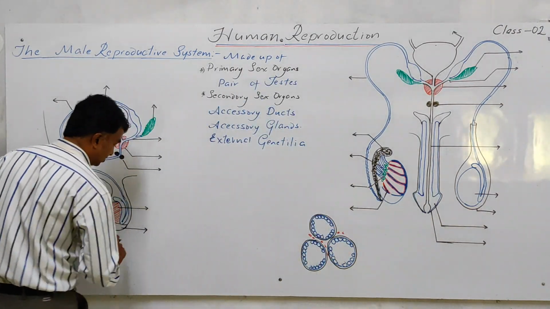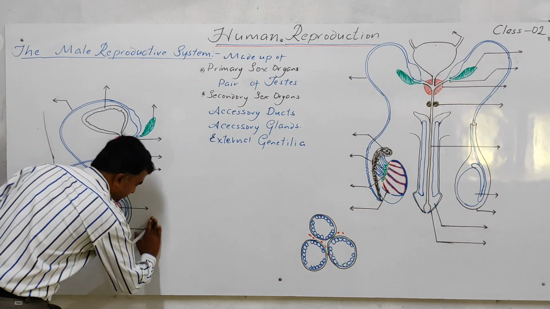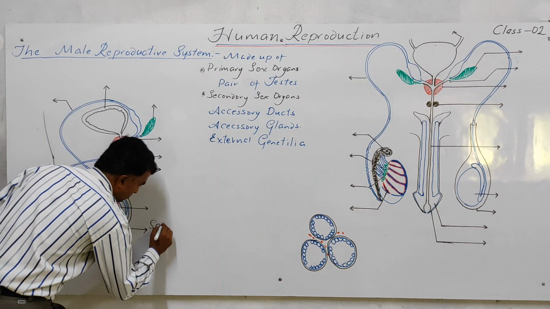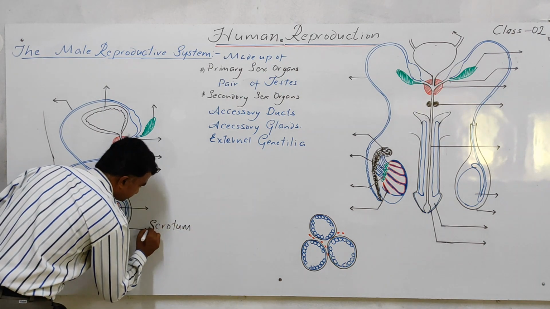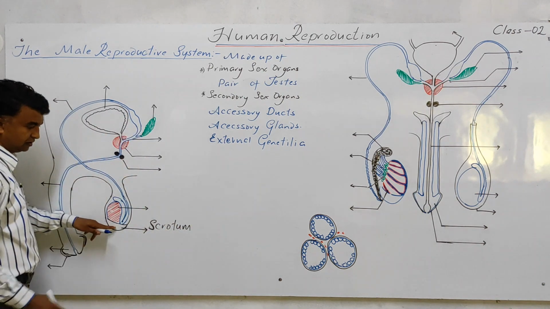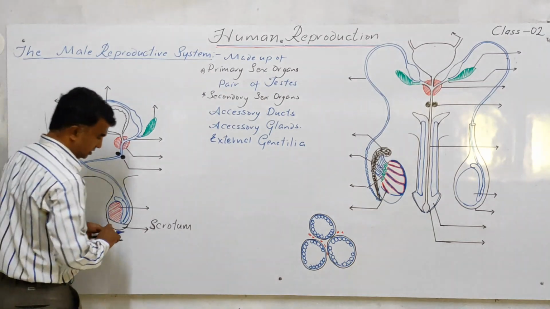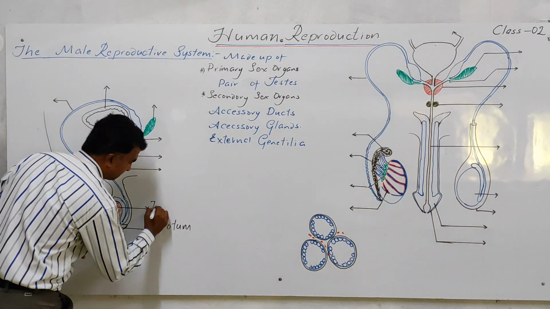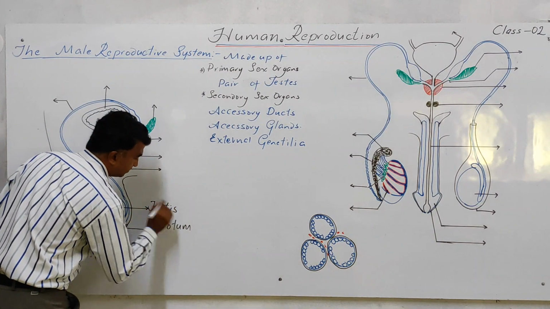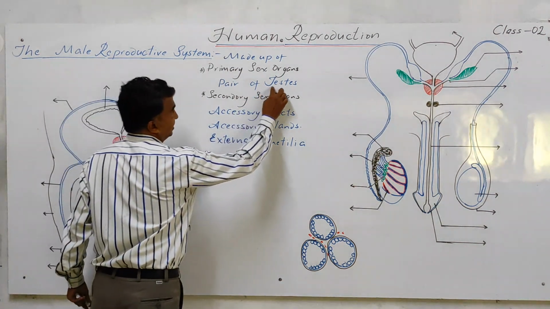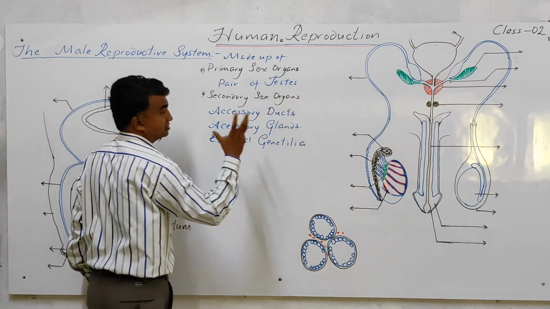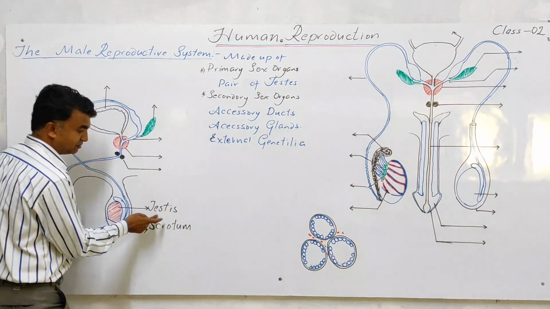This is the scrotum. It is a sac-like structure. Inside this, the testis is there. Now, testes, T-E-S-T-E-S, is the plural, and testis, T-E-S-T-I-S, is the singular.